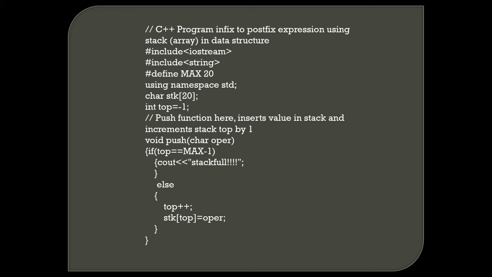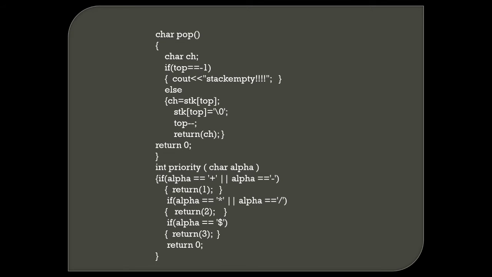So here, if the stack is full we report it, otherwise we put the array elements into the stack. Stack is LIFO, meaning last in, first out, a LIFO data structure. Then the pop function returns a character. First declare a character ch. If top equals -1, print stack is empty. Else ch equals stack pointer of top, then stack pointer of top equals '\0', then top minus minus and return the character ch, otherwise return 0.